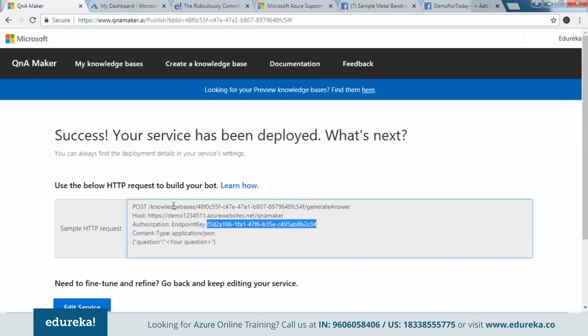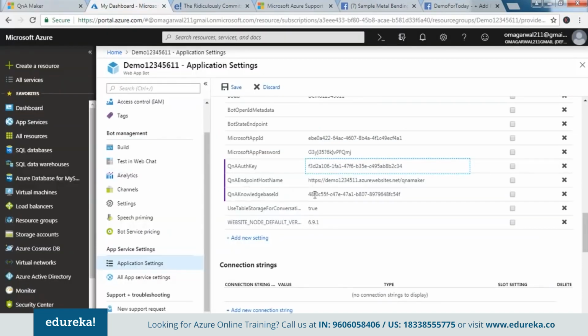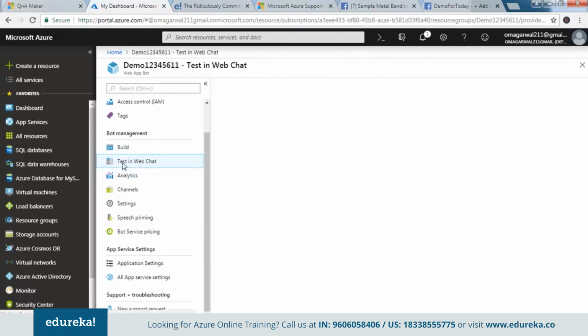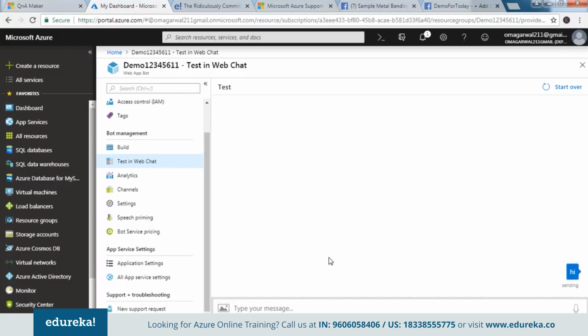Okay, so let's just verify it. We have the knowledge base ID, which is correct. Host name is correct, and the authorization key is also there. So let's just save it. Yes, so it has successfully updated this thing. So I can just come here and I can say test it in chatbot. So if I just say hi, it should give me a reply. It's still sending the data. So okay, how can we help? So yes, it has been integrated or connected to my chatbot.